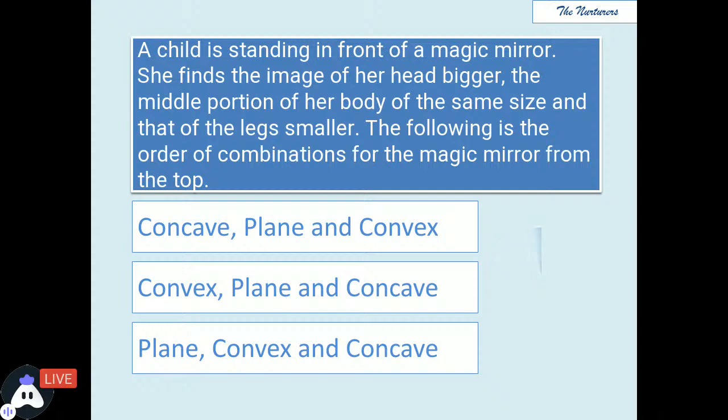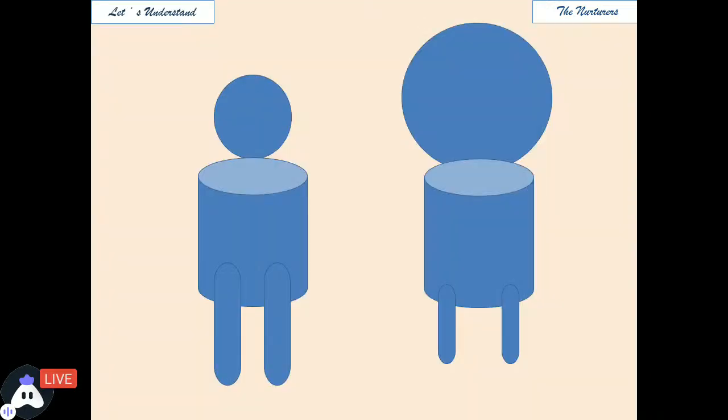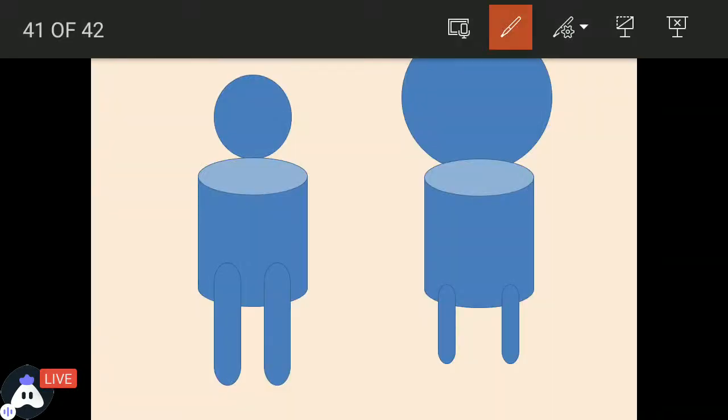Yes, so the time's up. See, if you're talking about the top portion, since the head is found to be bigger, the mirror responsible for giving the enlarged image is none other than the concave mirror. You can also see it in this image. So the head is noticed in a bigger size. So which mirror gives us an image of bigger size? The concave mirror does. So the top would be a concave mirror giving us the bigger size.